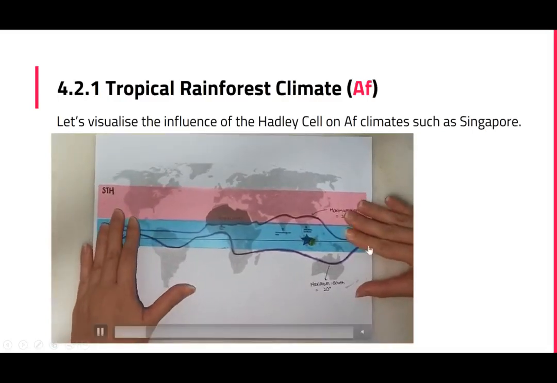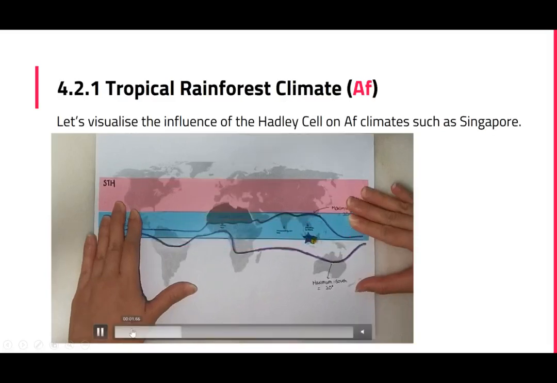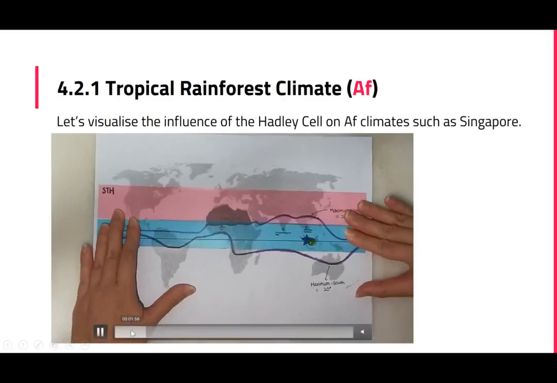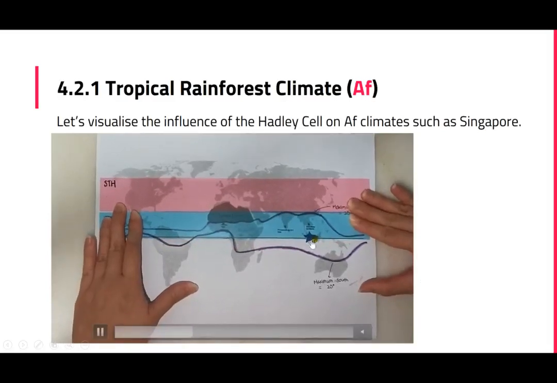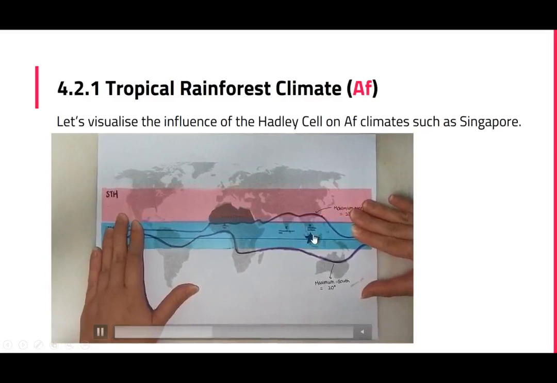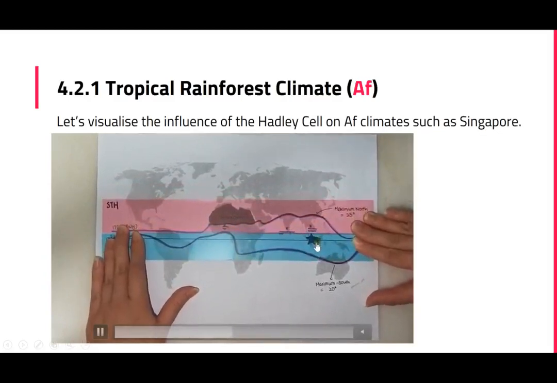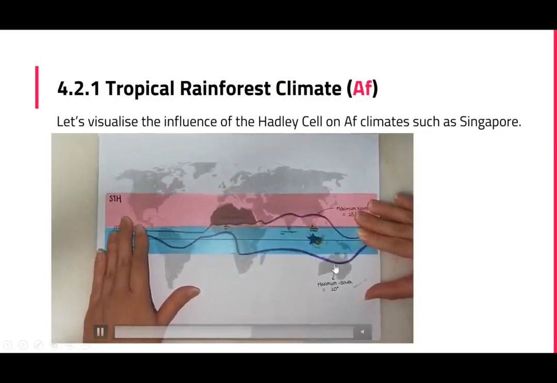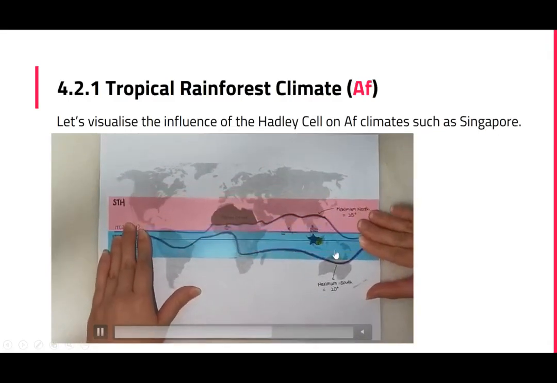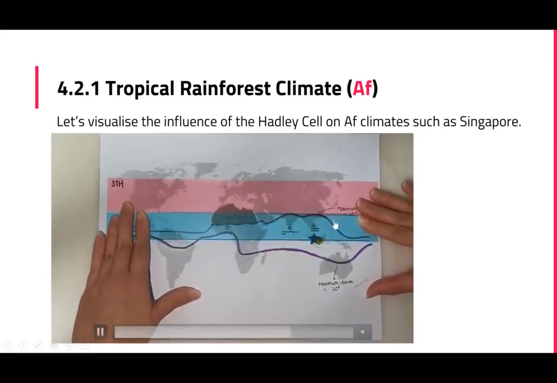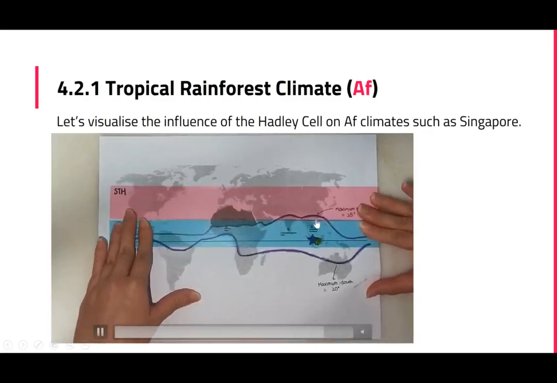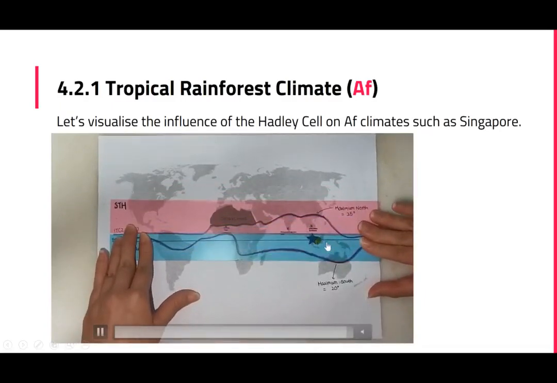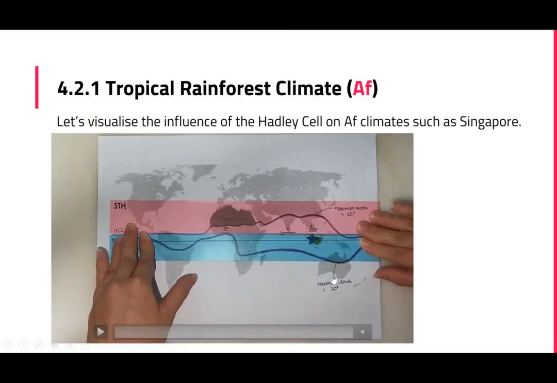Okay, so in March, we know ITCZ is at the equator, and then it slowly shifts up in June to the northern hemisphere. But you see that Singapore is still under the influence of the ITCZ. Then it shifts back to the equator in September, and it shifts down to the southern hemisphere in December. So no matter how the ITCZ shifts throughout the year, Singapore is mostly still under the influence of the ITCZ, and thus it has uniformly high rainfall.